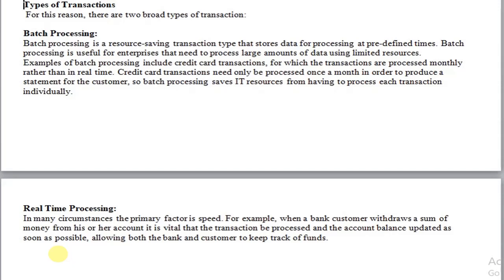In the sense, what this example demonstrates is that at the very moment you make the transaction, data is processed and the associated entities are updated. Such a type of transaction processing can be addressed as real-time processing.